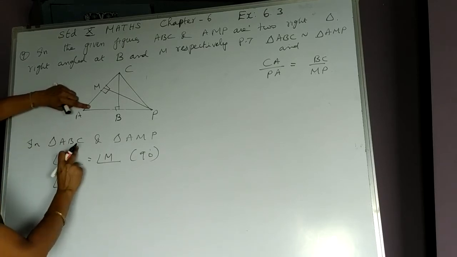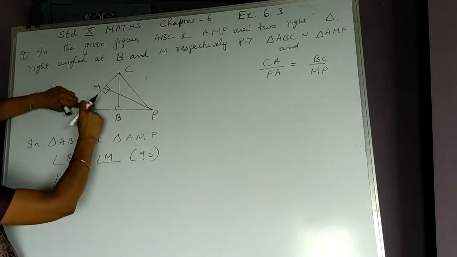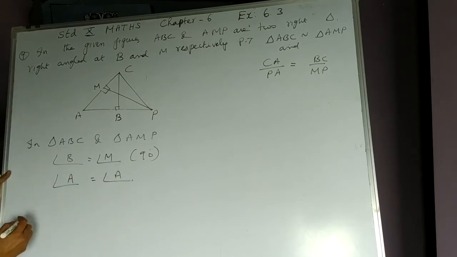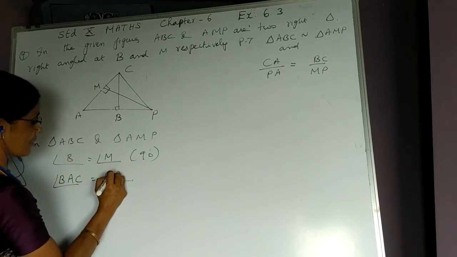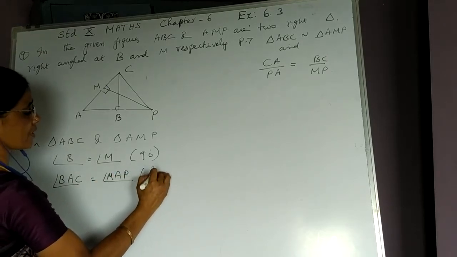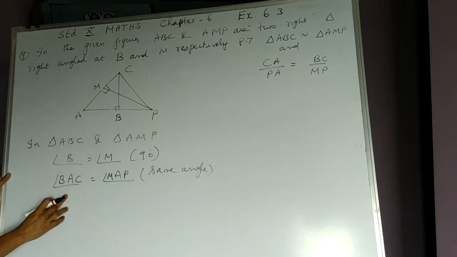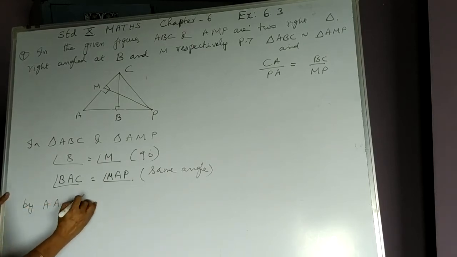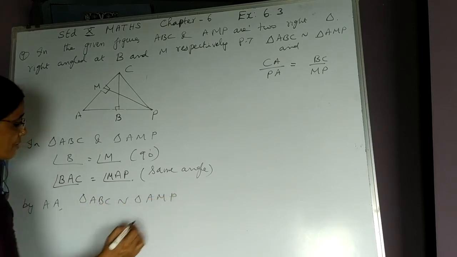And in these two triangles, you find angle A in common. In triangle ABC, angle A is there. In triangle AMP, again the same angle is there. Therefore, angle A is equal to angle A. How to write this angle? BAC. Here, MAP. The reason is same angle. Two pairs of angles we proved equal in these two triangles. Therefore, again we go for AA criterion. Triangle ABC is similar to triangle AMP.